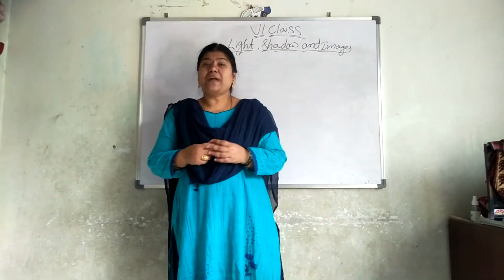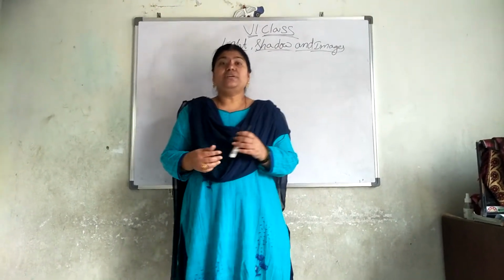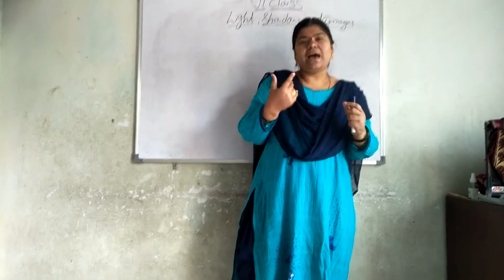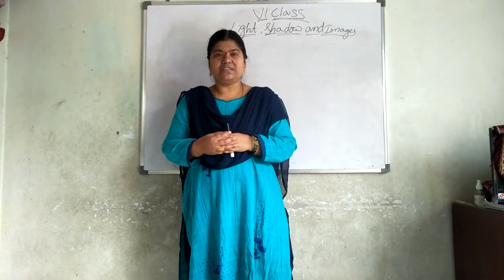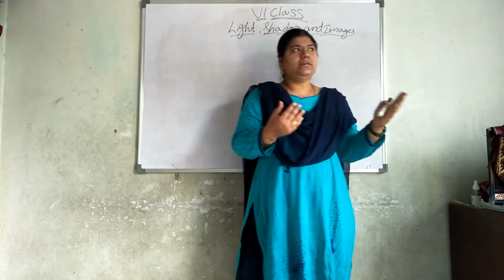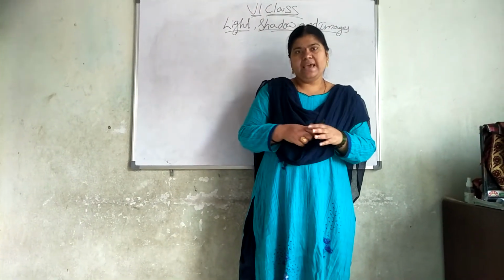When we come to transparent substances, substances through which light rays pass directly are called transparent substances. What are the examples for these transparent substances? Like glass, polythene covers, etc.